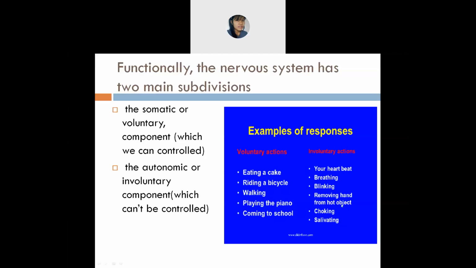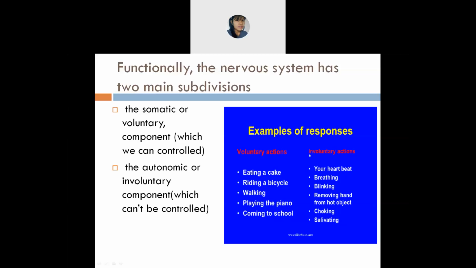Removing your hand from a hot object. Suppose you are warming water or something on the gas stove. Can you just touch it like that? No, isn't it? Choking, salivation, all this you can't control.